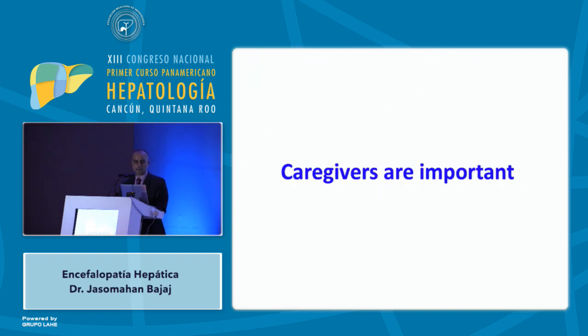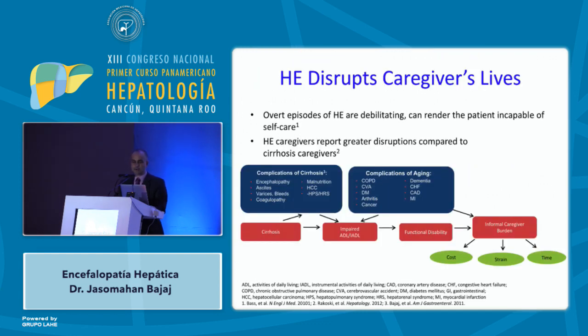Last but not least, HE disrupts the current caregivers' lives, and the caregivers are in a real problem here. Because you have to remember, your patients are not just the patients. Your patients are the whole family. Hepatic encephalopathy affects the entire family. The patients cannot work, the family members cannot work. There's someone who has to take care of the patient constantly. So even a few words for the patient's caregiver can go a long way, and things such as mindfulness, which we talked about, are also important.